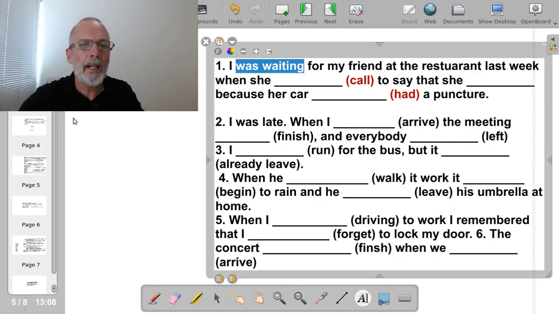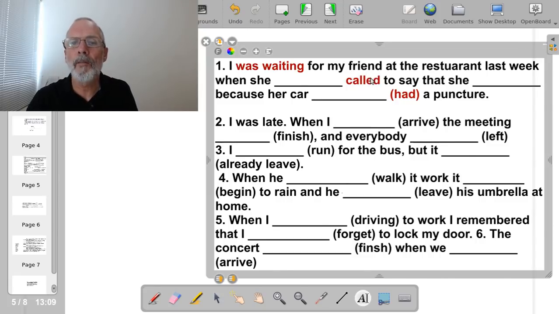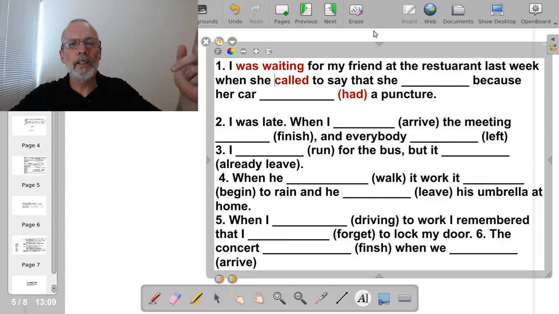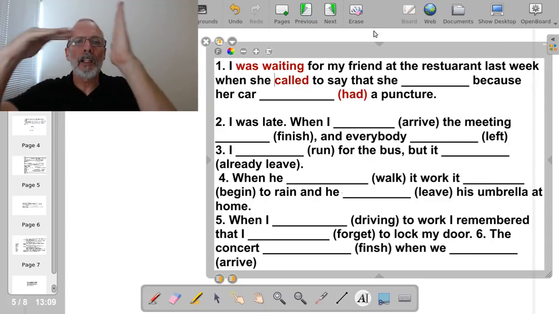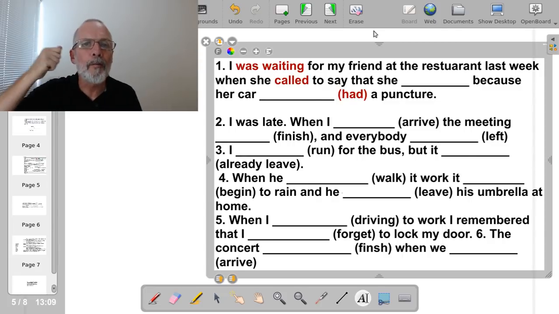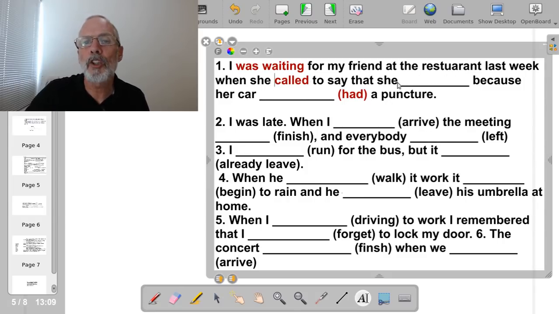My friend Blanca, very good. At least this week we have some correct answers. We need to put that verb in the past. It's a regular verb. It's the past simple. Very good. Because the waiting is a long activity and it was interrupted by a short activity, the call, the phone call. I was waiting for my friend at the restaurant last week when she called to say she...